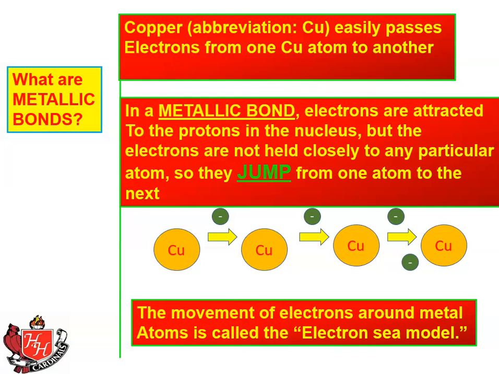And this movement of electrons around metal atoms is called the electron sea model, because it's basically like fish swimming in the sea. They can go anywhere they want in the sea of copper atoms and just keep swimming around up and down between all of the copper atoms. And that's really all we're going to say about metallic bonds at this time.